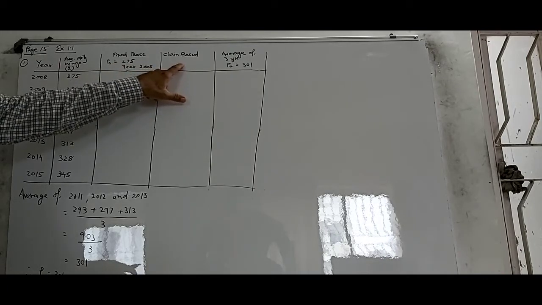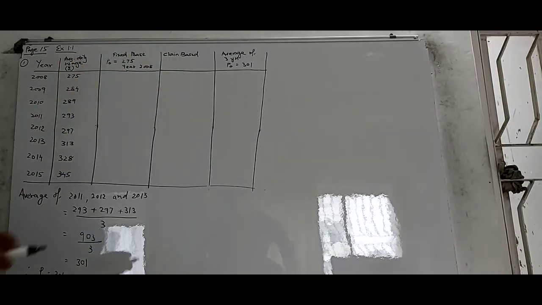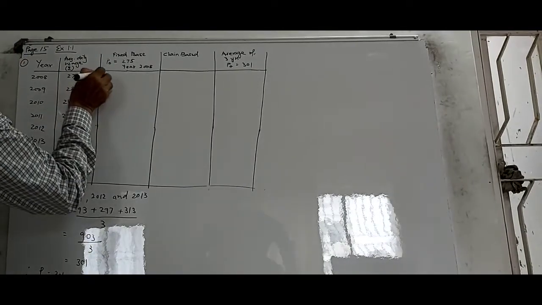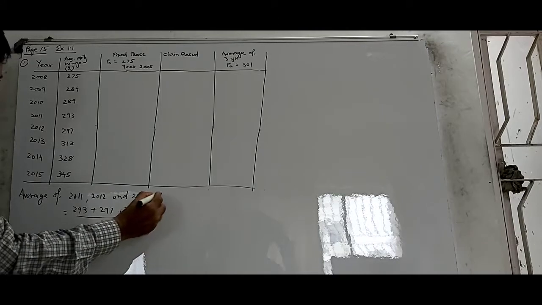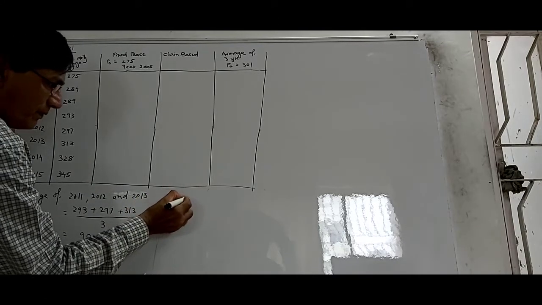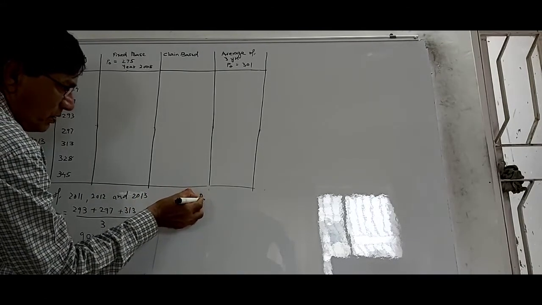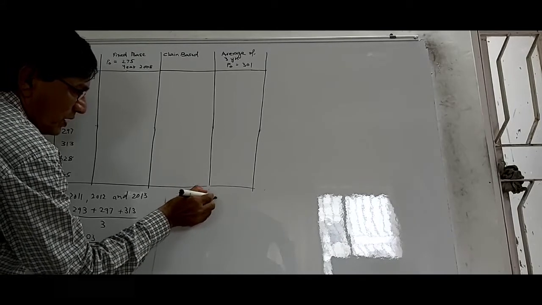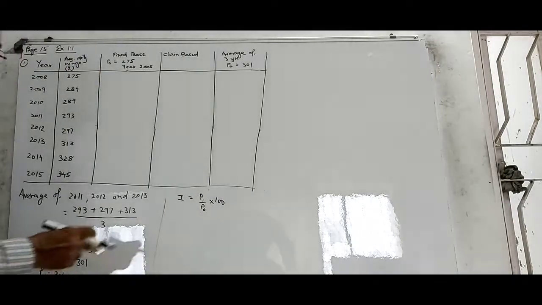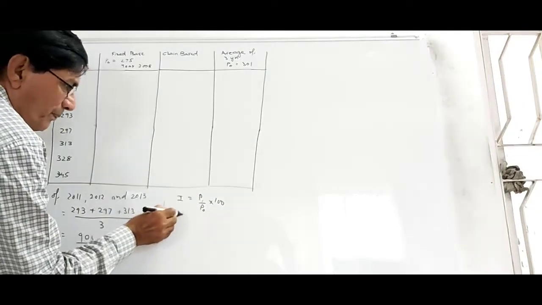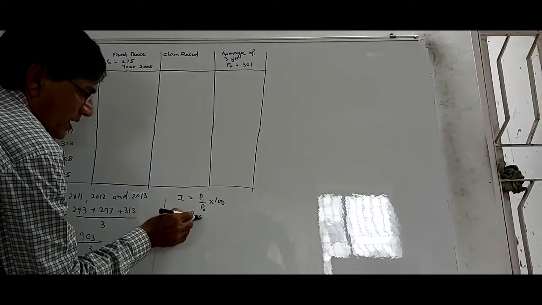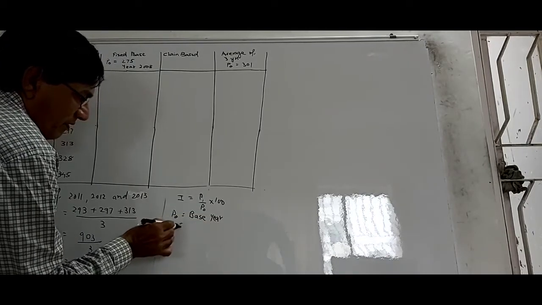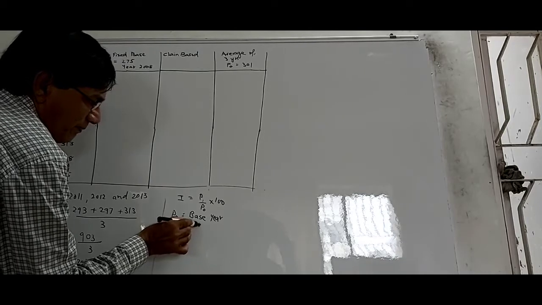In the chain based method, of course, it is the preceding year. So the value of P0 will be different. But let's take here. Here the formula will be the same. Remember, the formula is always I is equal to P1 upon P0 into 100, where P0 is the base year, the value in the base year, and P1 is the value in the current year.